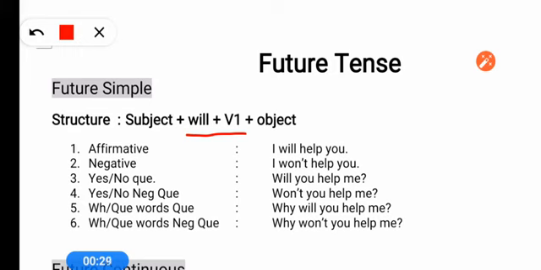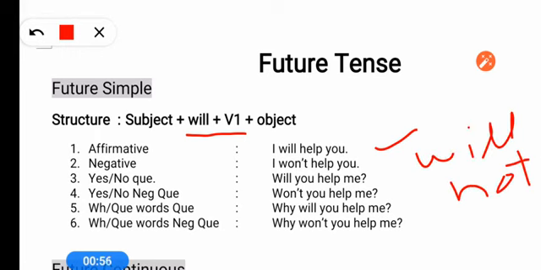You know there are three types of sentences: affirmative, negative and question. Here in the affirmative sentence we use will plus first form. I will help you. That is the simple sentence. If I talk about the negative of the same, then we will say I will not help you, and will not is written in short form. If you have to write will not in short form, we write won't.